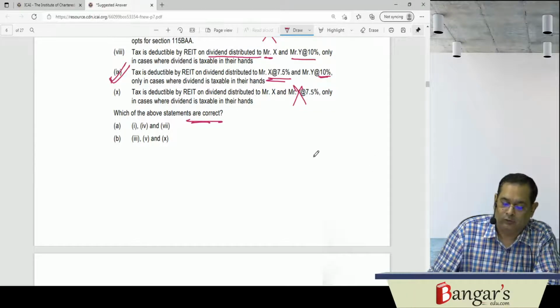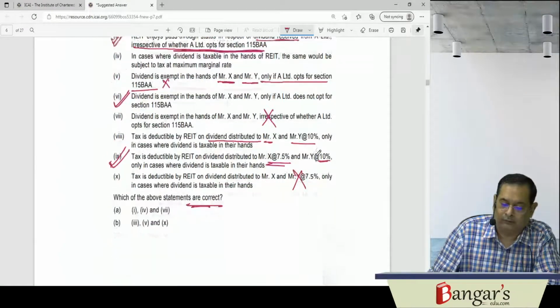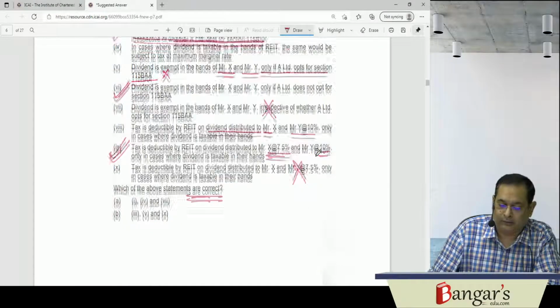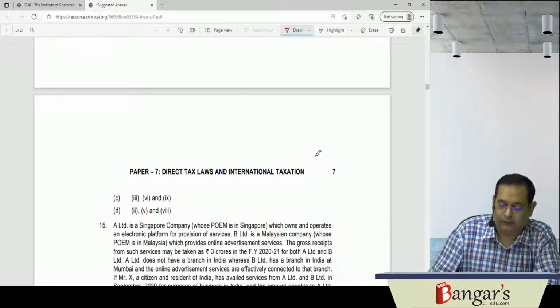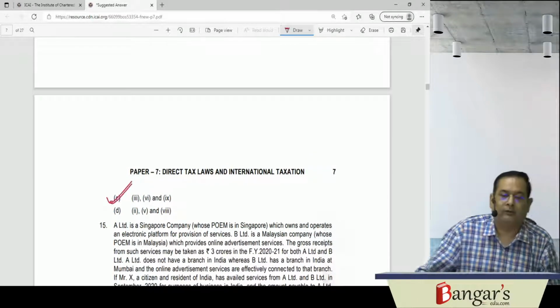So fundamentally, which of the following statements are correct? Third is correct, sixth is correct, and ninth is correct. Third, sixth, and ninth are correct. So the answer will be C in this regard.